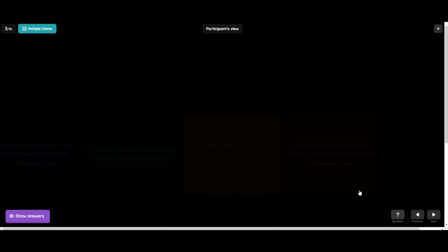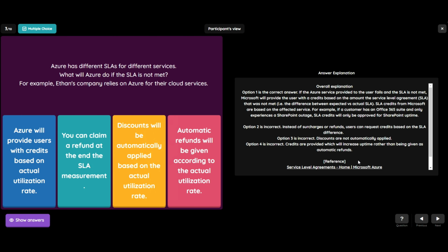Let's see the explanation. If the Azure service provided to the user fails and the SLA is not met, Microsoft will provide the user with credits based on the amount of the service level agreement that was not met, that is, the difference between expected versus actual SLA. SLA credits from Microsoft are based on the different service. For example, if a customer has an Office 365 suite and only experiences a SharePoint outage, SLA credits will only be approved for SharePoint uptime.